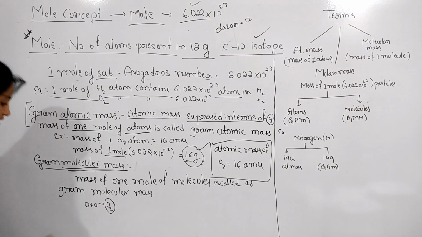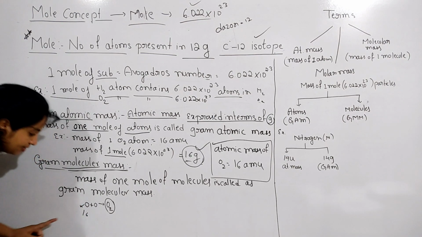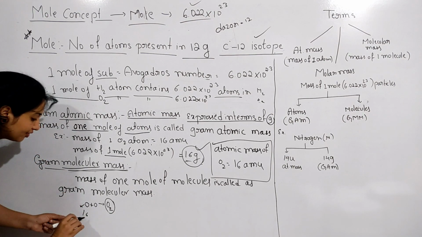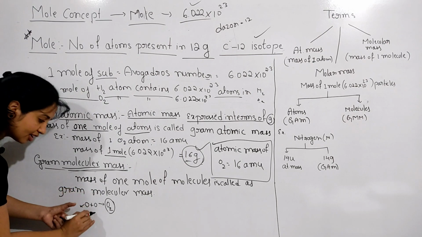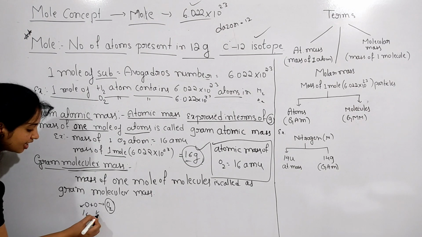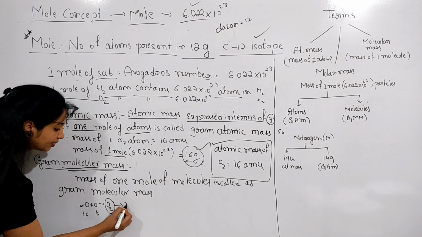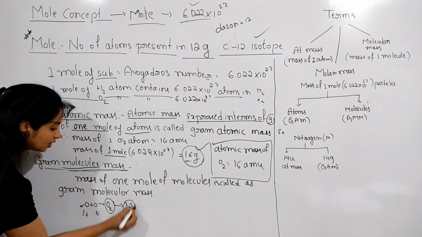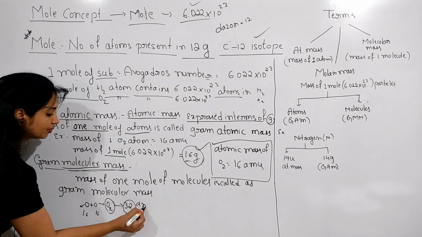The mass of the oxygen atom is 16, and if it combines with another oxygen to form a molecule, then its mass is 16 plus 16 equals 32 AMU.